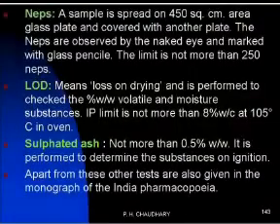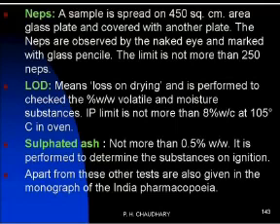Next is the NEPS test. Not more than 250 NEPS are observed when the cotton is spread over an area of 450 square centimeter on a glass plate, covered with another glass plate, and observed by the naked eye. Not more than 250 NEPS are observed under the spreading area of 450 square centimeter.